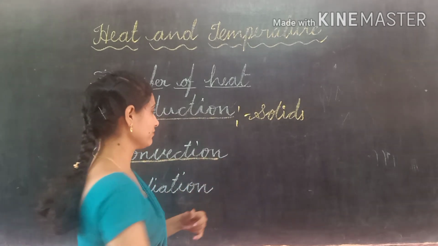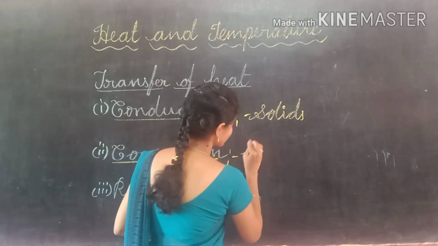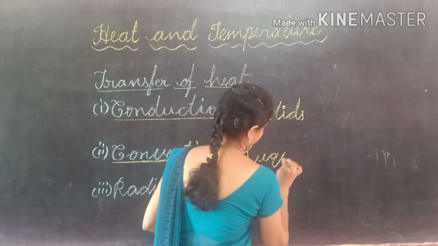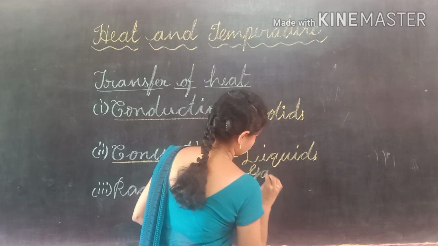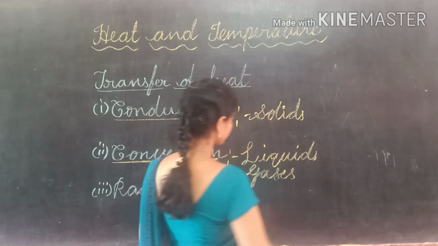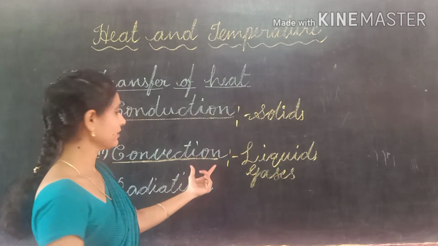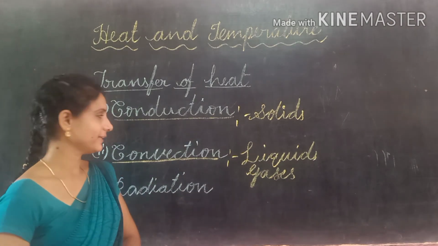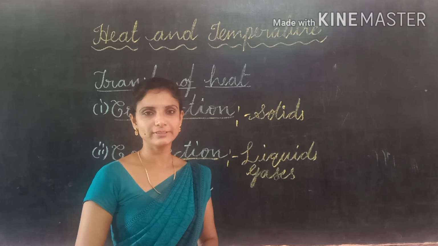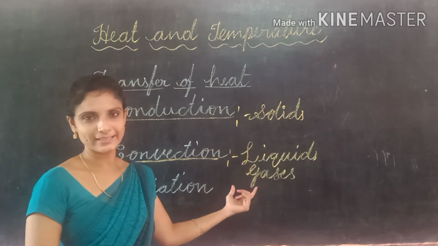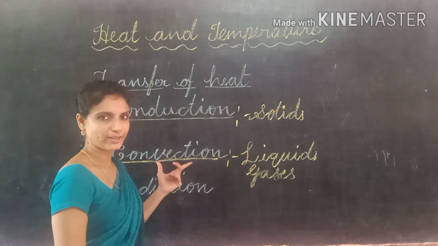We can observe convection in liquids and gases. So, what is convection? Transfer of heat through density difference. If the heat transfers because of the difference in density, that is called convection.